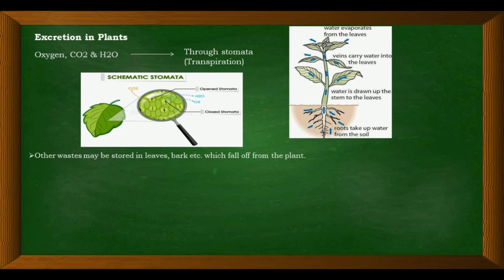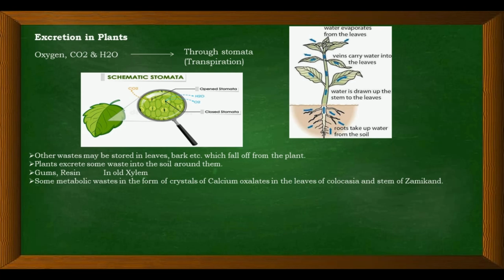Other metabolic waste may be stored in leaves or bark or any other part of the plant, which later falls off from the plant, so that the waste is directly shed off from the plant. Plants also excrete some waste into the soil around them. Gums and resins are another way of excreting waste from the plant.